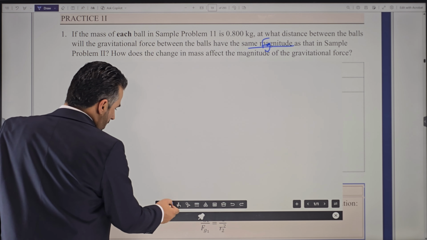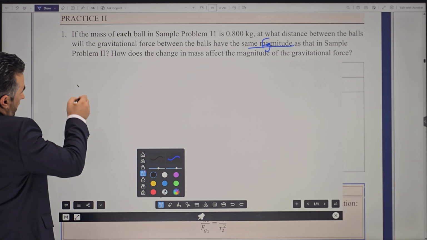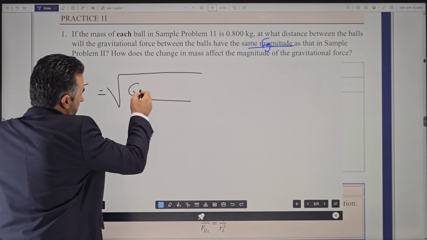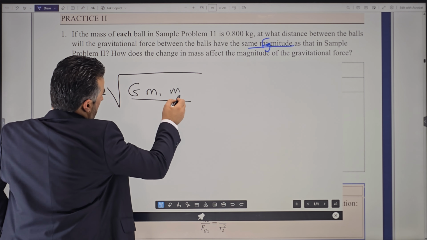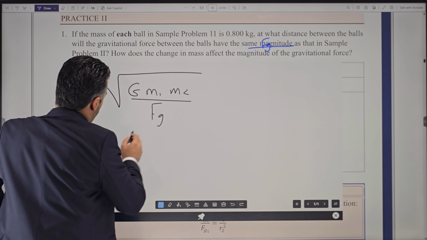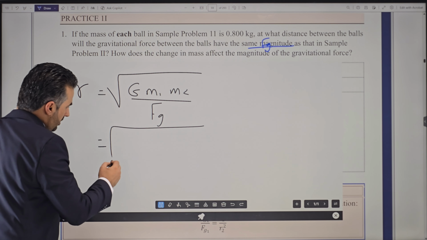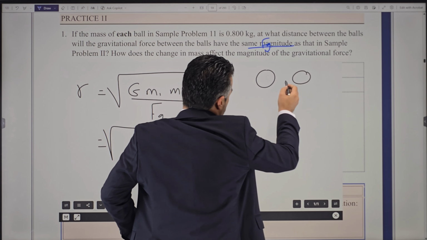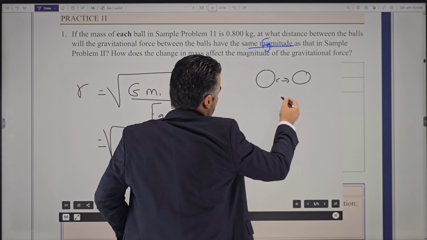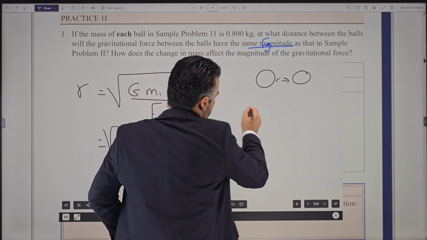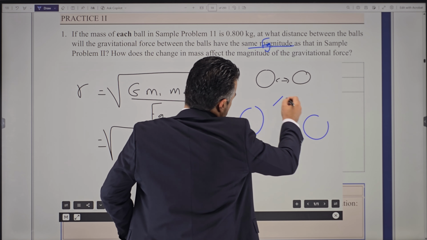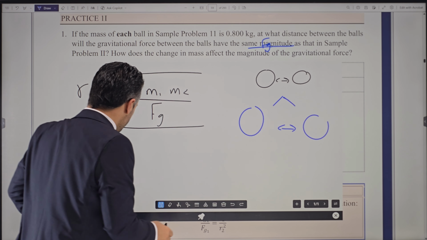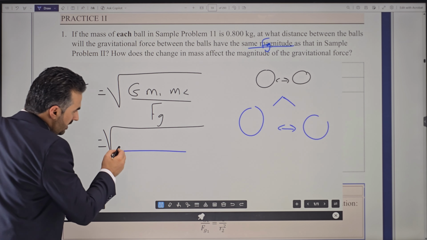Once again, we want the radius at this time. So the same thing, we could say that is going to be the radical of G times m1 times m2 divided by Fg. So at what distance should they be, remember, to keep the same force here? If the masses get larger, they'll have to get further apart so that we can keep the same gravitational force between the two. All right, so here at this point, G again,